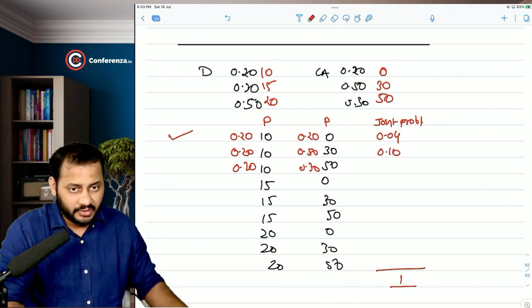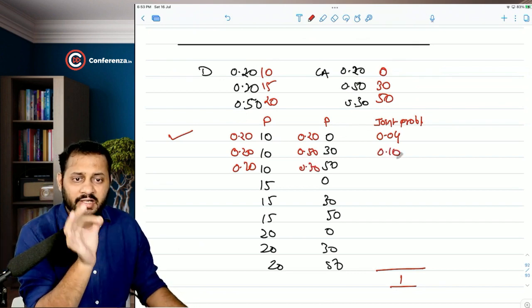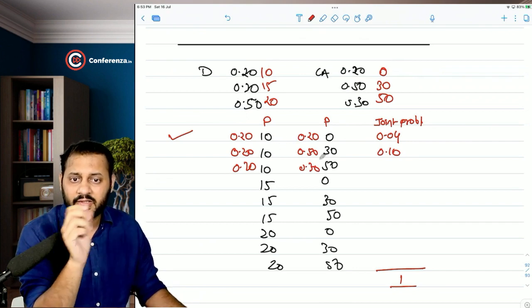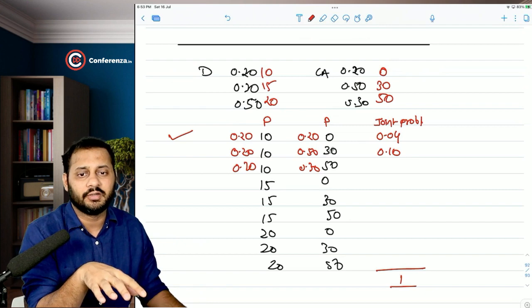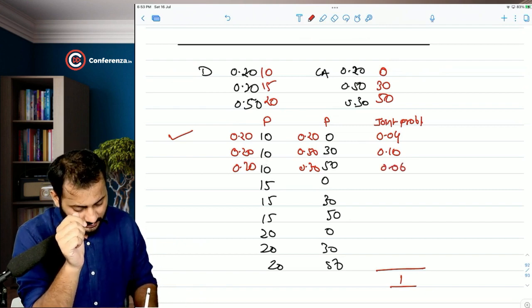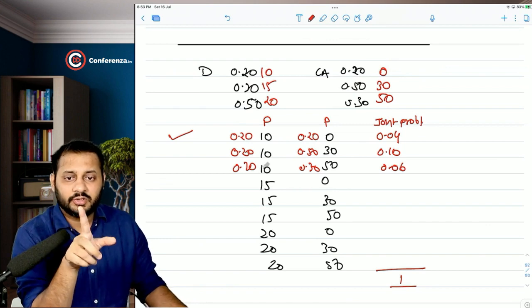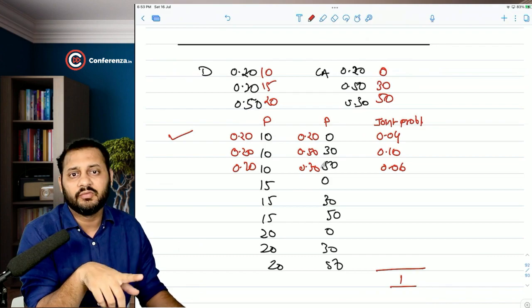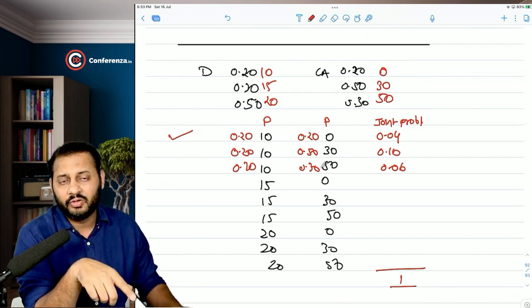Now 10%, 0.20 into 0.50, 10% chances out of all these 9 are that the dividend will be 10 and the capital appreciation will be 30. Then 20 into 30%, this is 0.06. So 6% are the chances that the dividend will be 10 and the capital appreciation will be 50. In the same manner, you are going to do all the calculations.